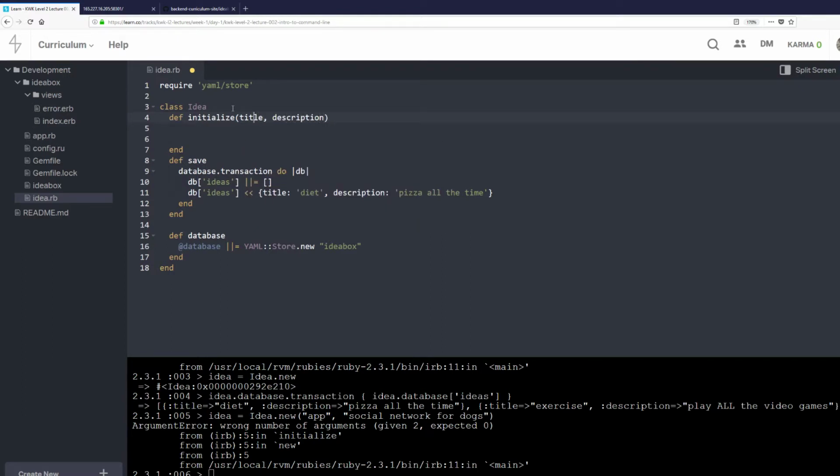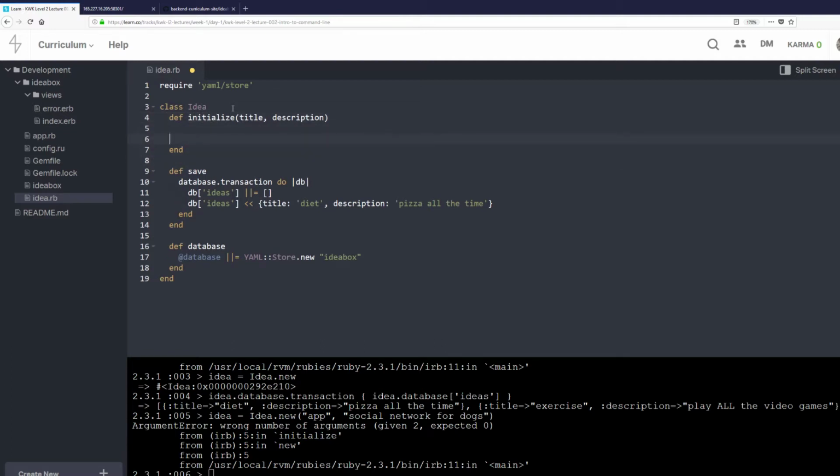Also, pro tip: initialize seems easy to spell, but when you're typing it, it's very hard to spell. So if things go wrong, go back and check your initialize, or as you're typing out initialize, sound it out: in-it-e-l-ize. I-N-I-T-I-A-L-I-Z-E. This is a mistake everyone makes in Ruby. They spell it wrong. They think they've spelled it right because there's a lot of I's in there, and that gets complicated. But I'm going to save that.